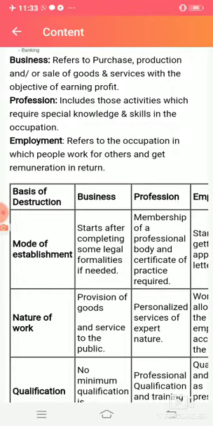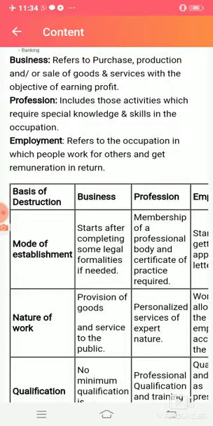For example, teaching: a teacher is required to have a B.Ed degree. This is a skill required to enter the occupation of teacher. That's why we say that teaching is a profession.